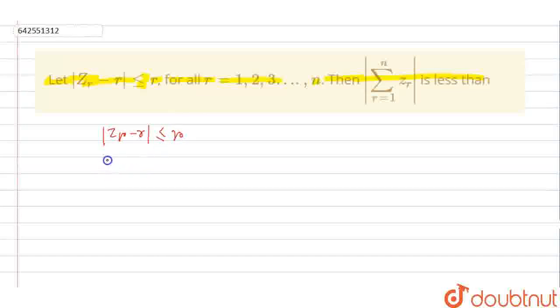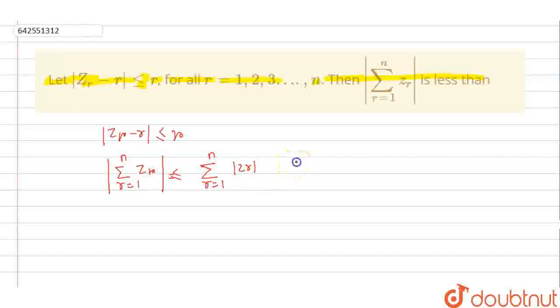We'll write the summation of r equal to 1 to n zr as less than or equal to summation of r equal to 1 to n mod of z of r. Okay, we can write it like that.